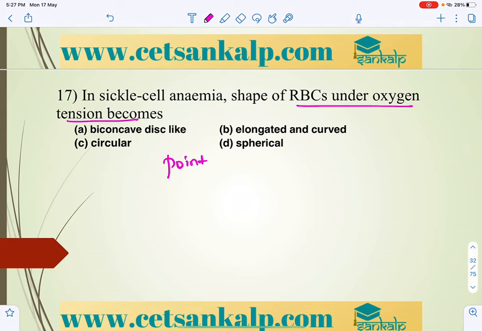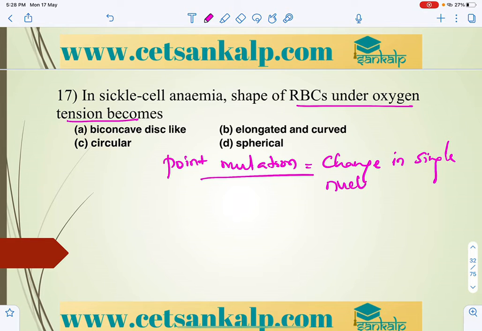In point mutation, there is a change in a single base pair, a single nucleotide, which is called point mutation.